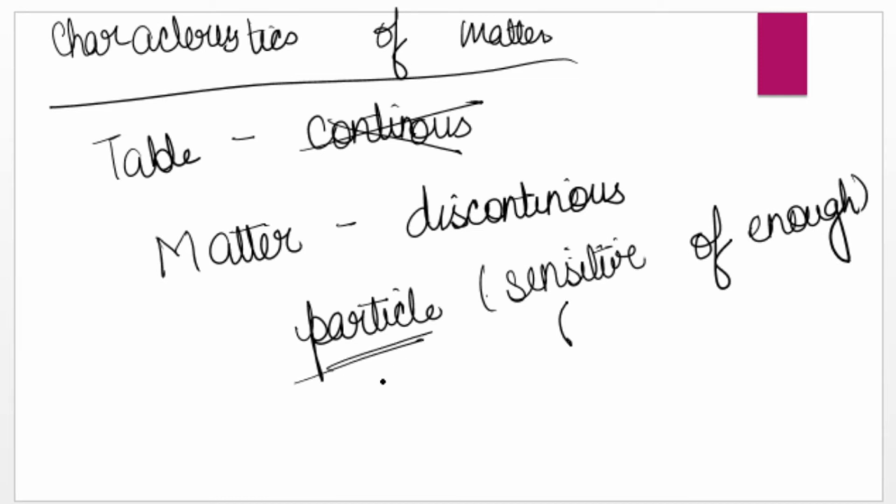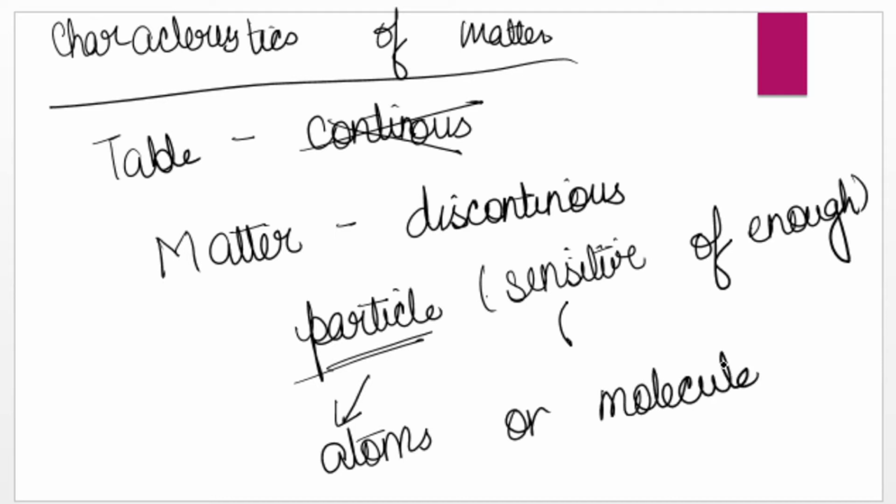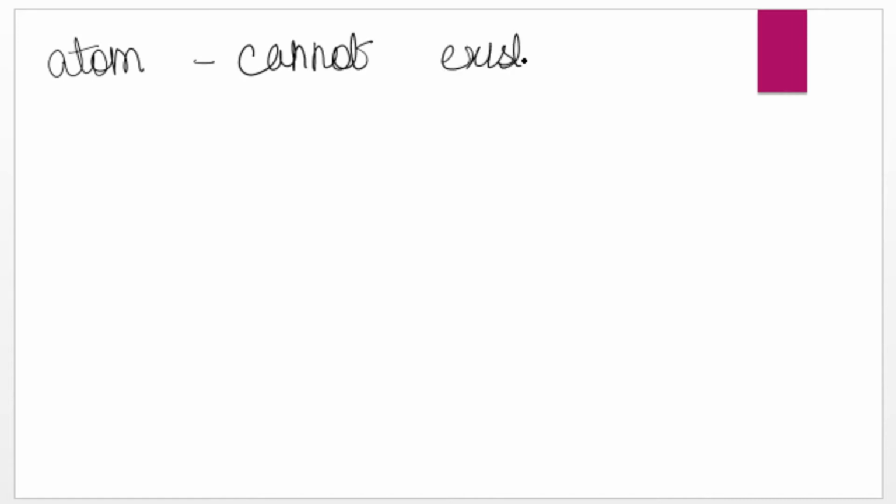So these particles which constitute matter are called either atoms or molecules. Now what is an atom and what is a molecule? Atom is the smallest particle of matter, but each atom generally cannot exist independently. Generally the noble gases can exist independently, but in general, atoms cannot.